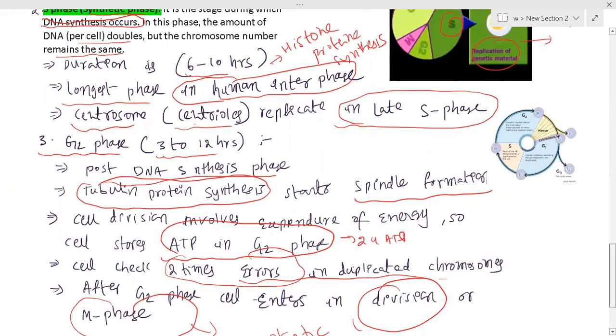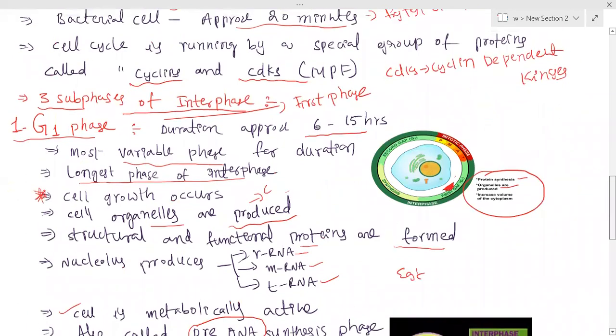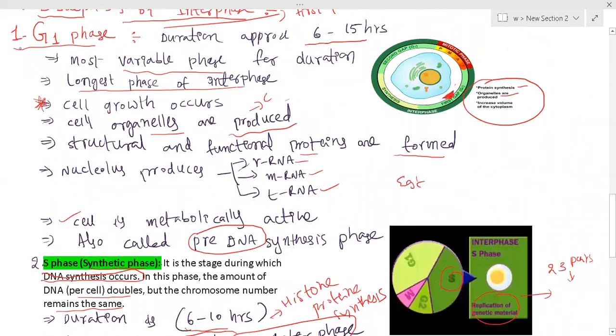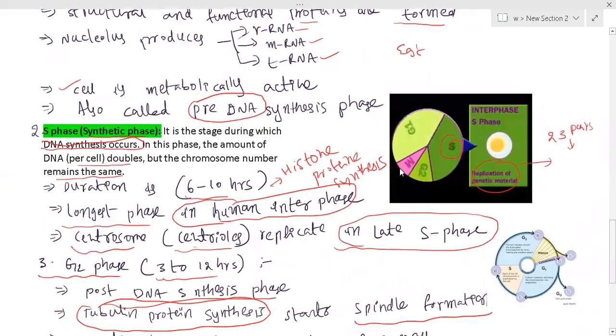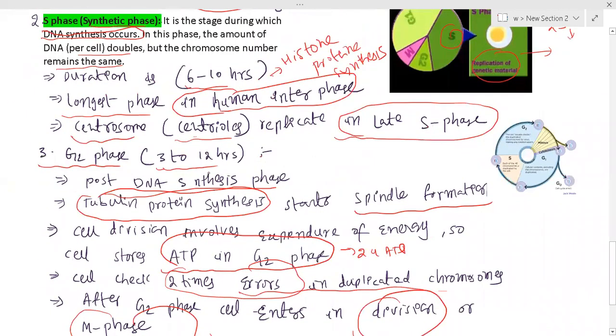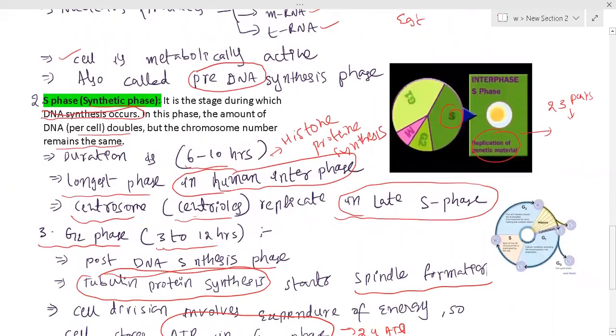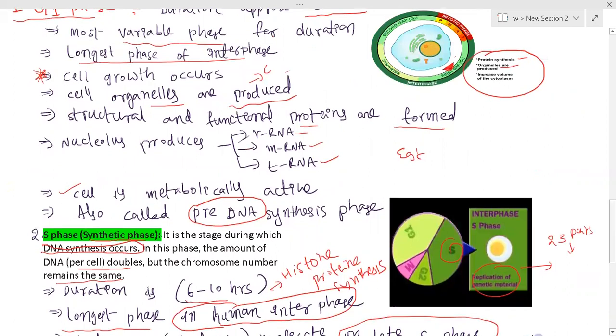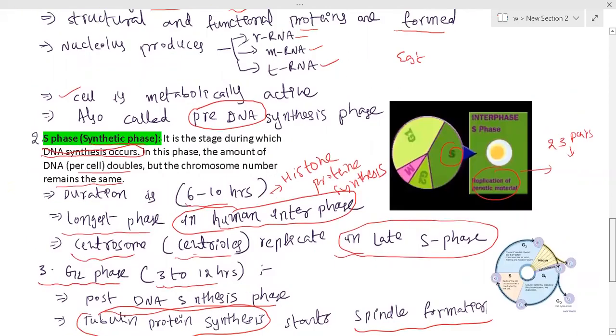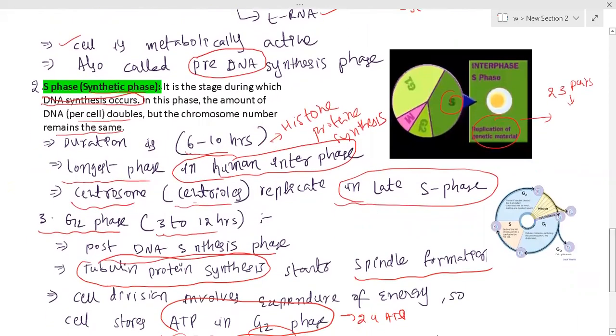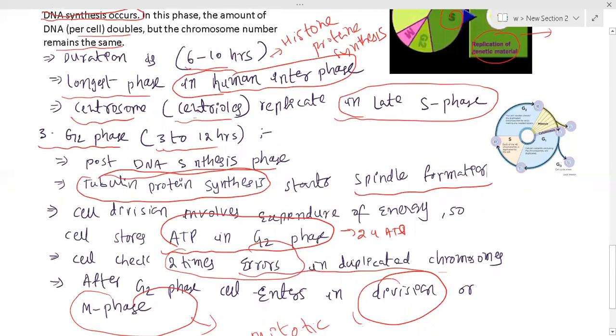So this is interphase, where three kinds of subphases are there: the G1 phase, followed by S phase and G2 phase. Just focus on only three points. In G1 phase, cell volume increases. In S phase, DNA replication takes place, centrosomes replicate, and histone proteins are also synthesized. And in G2 phase, whatever enzymes are required for mitosis are synthesized, and everything is checked properly. Why?